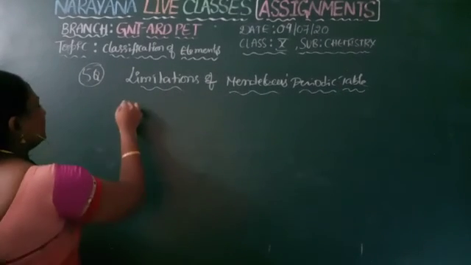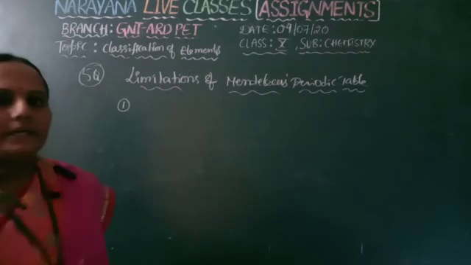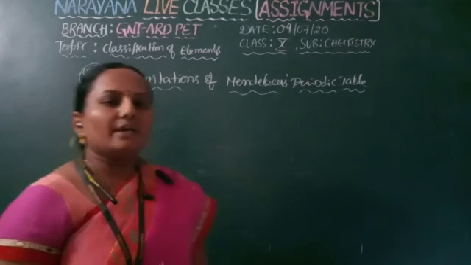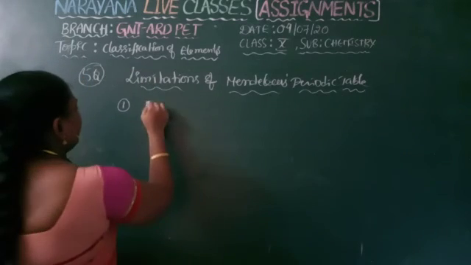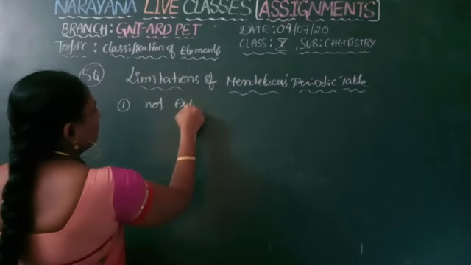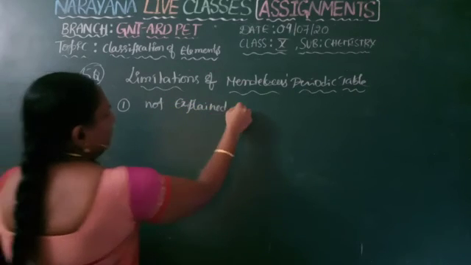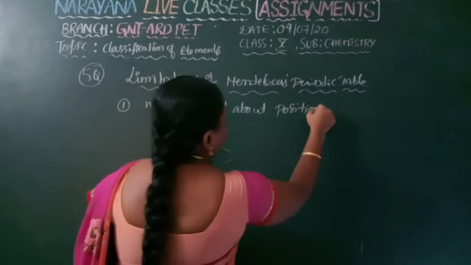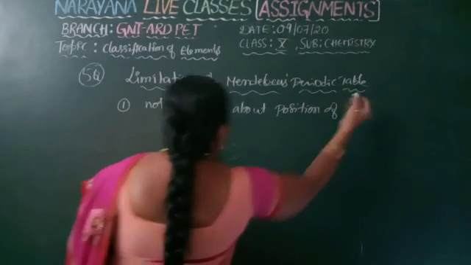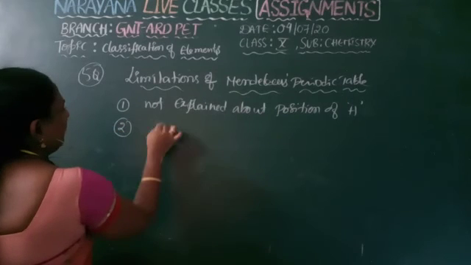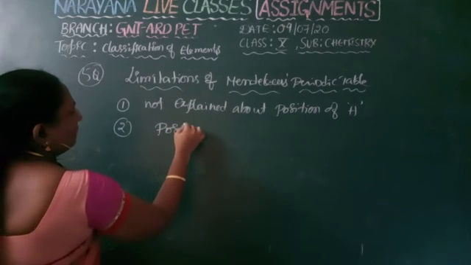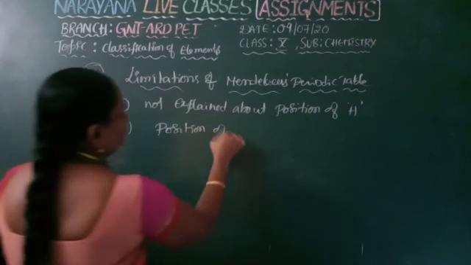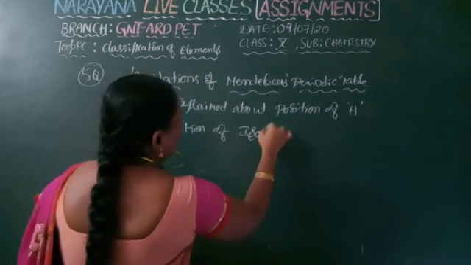The first one is that he did not explain the position of hydrogen, and he did not explain anything about the position of isotopes.